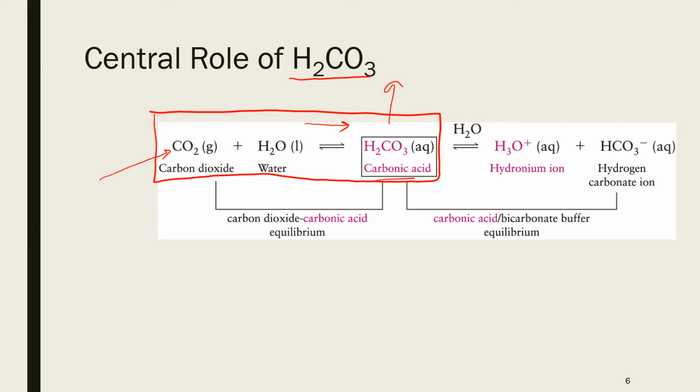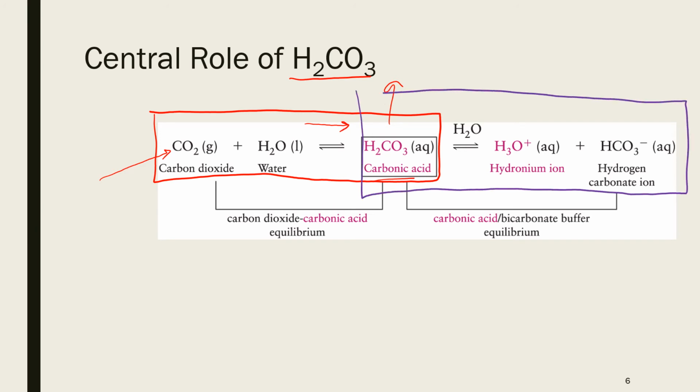Now we also learned that there is another equilibrium between the carbonic acid and its conjugate base, which is hydrogen carbonate ion, and this hydrogen carbonate ion is maintained or regulated by kidneys. So it can be removed or can be added into the bloodstream depending on the requirement. So the pH of the blood is maintained by these two reversible reactions and the equilibrium between them.